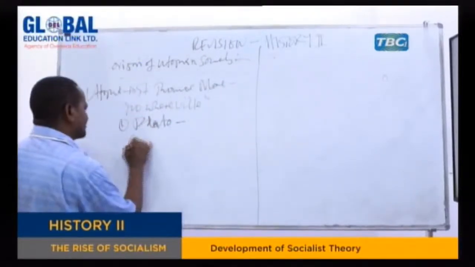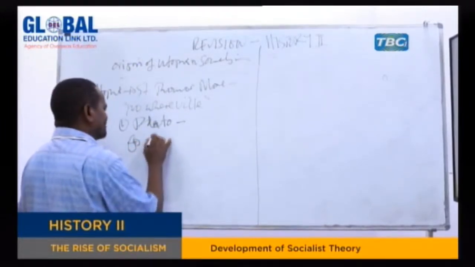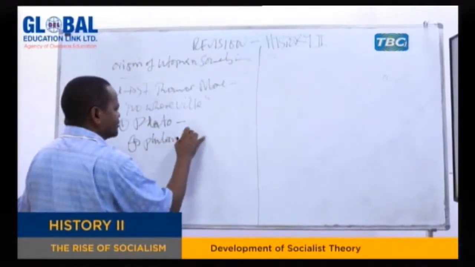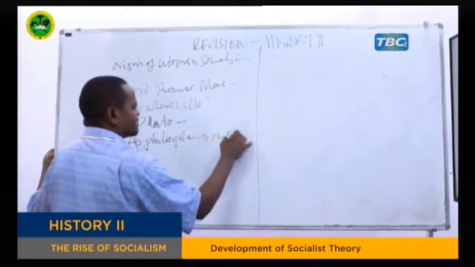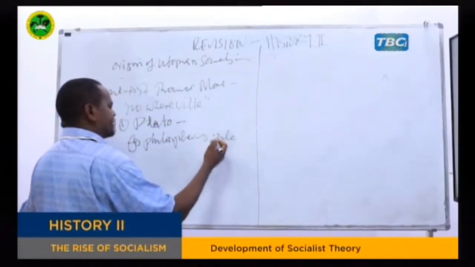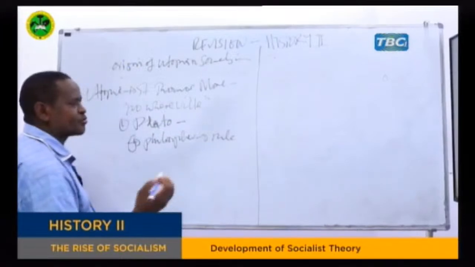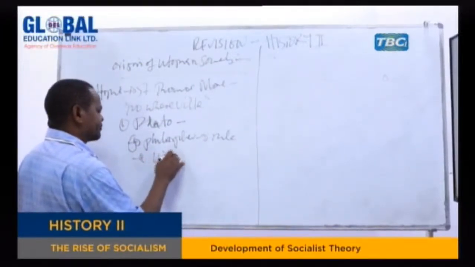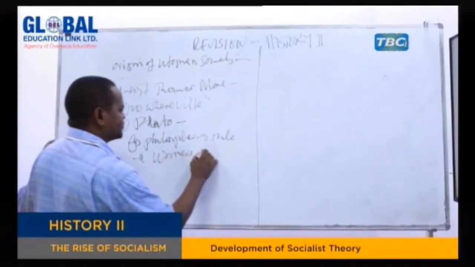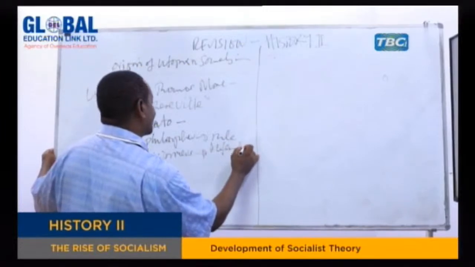The first class, according to Plato, was the class made of philosophers. According to him, philosophers were the people who should rule. That means he was speaking of the very intelligent people, people with a lot of knowledge, and these people were destined to rule others. And the second group, he said, is the group of warriors. Warriors are supposed to defend the society.